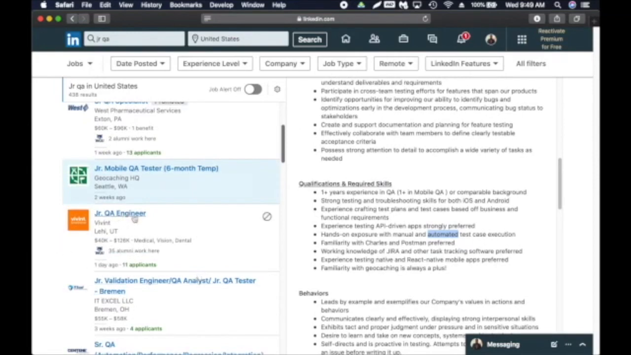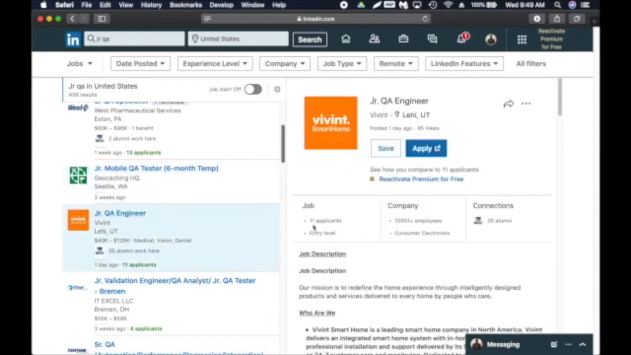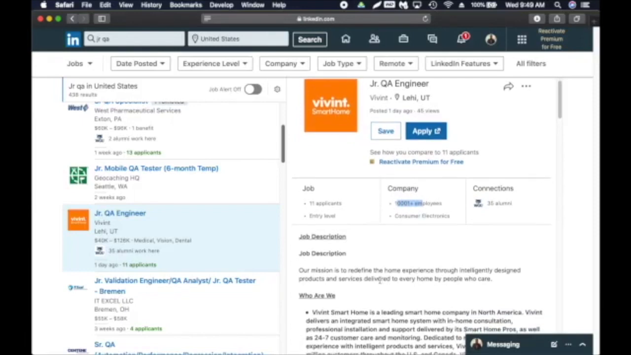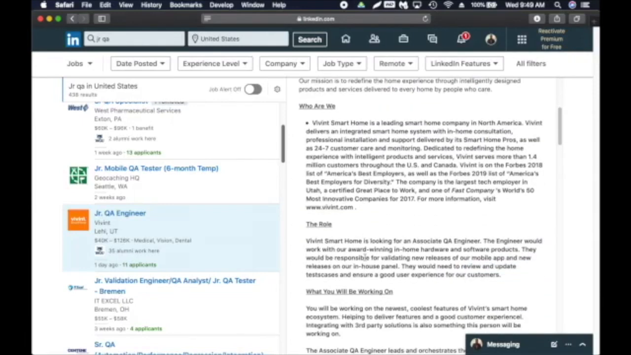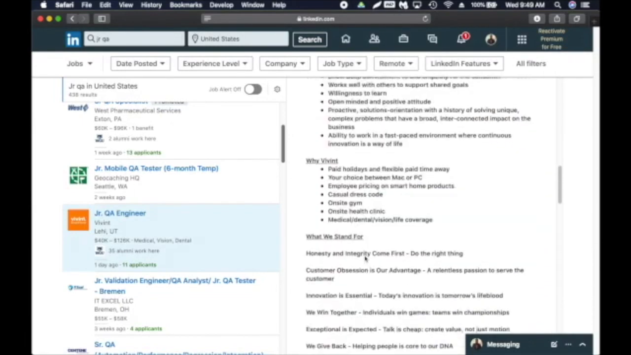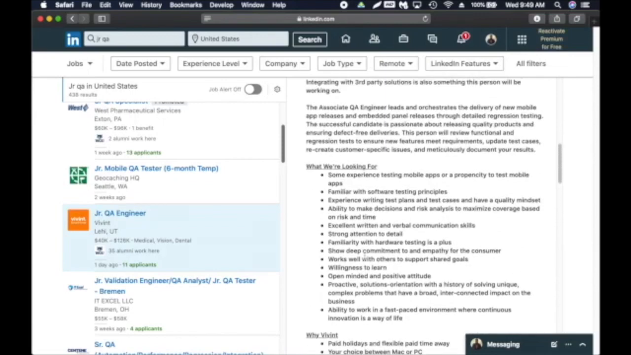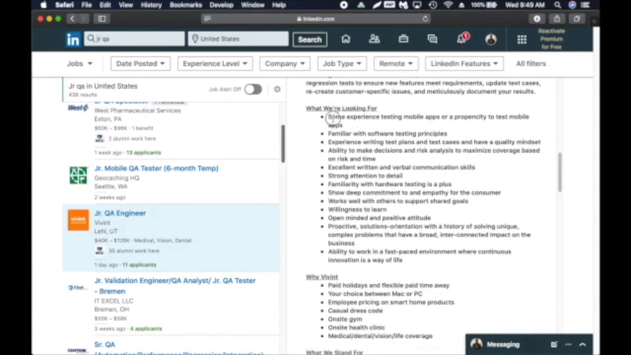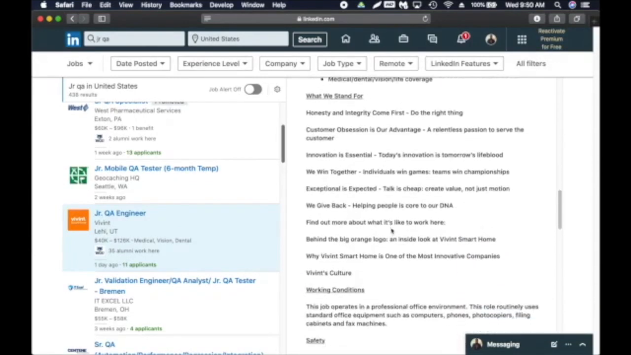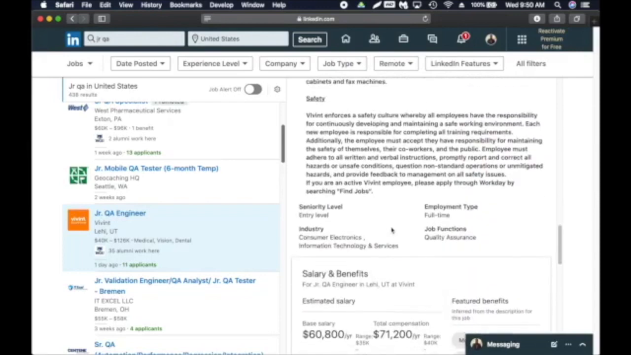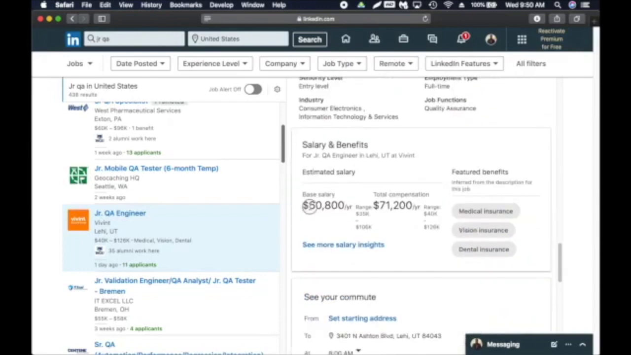And here is another one. This is in Utah. There are 11 applicants. It's a pretty big company, 10,000 plus employees, posted 1 day ago. Go through the description, and if you look at the requirements, let's see if I can find it. It says some experience in mobile testing apps, right? It didn't even specify any time or duration. So something like this. And if you look at the salary here, 60,800, and that's just the base salary without the compensation.